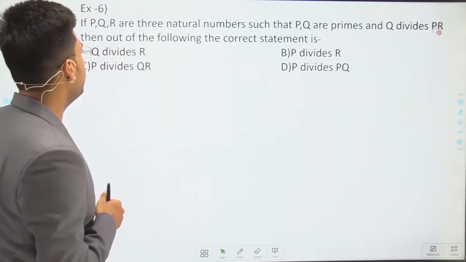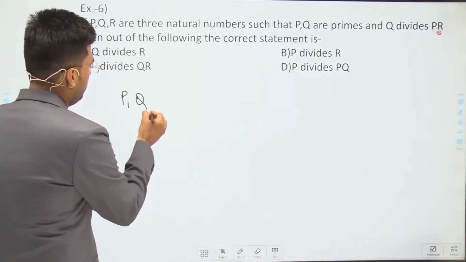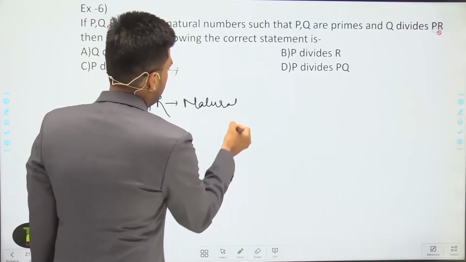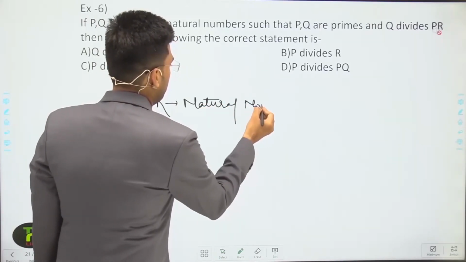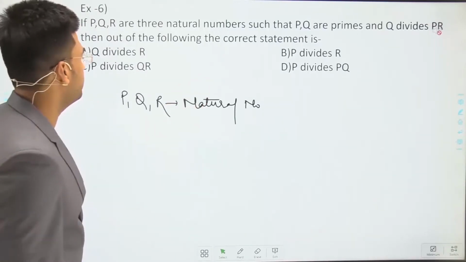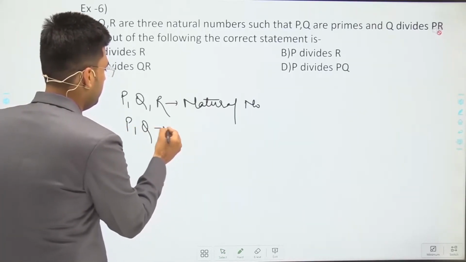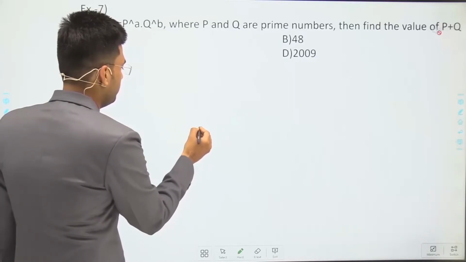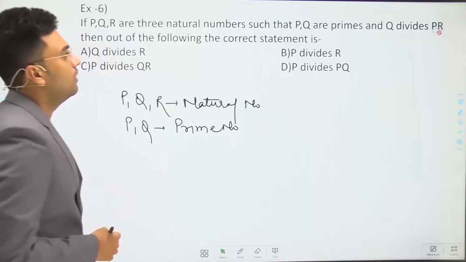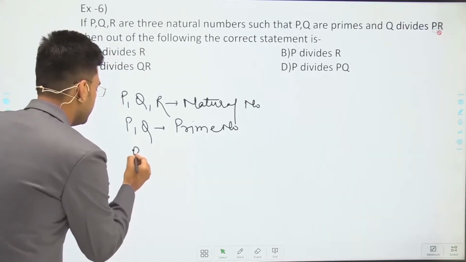P, Q, R are three natural numbers, and P, Q are prime numbers. And Q divides PR.